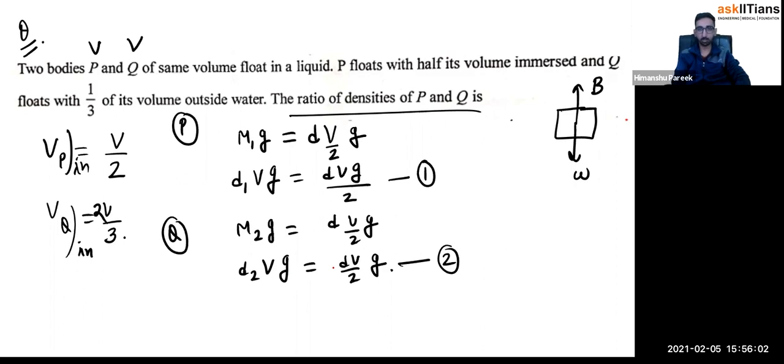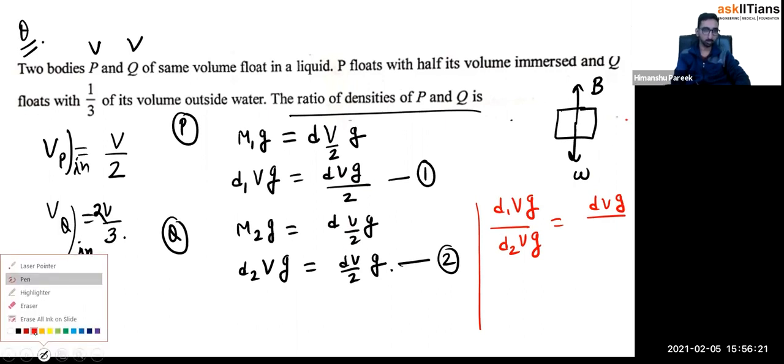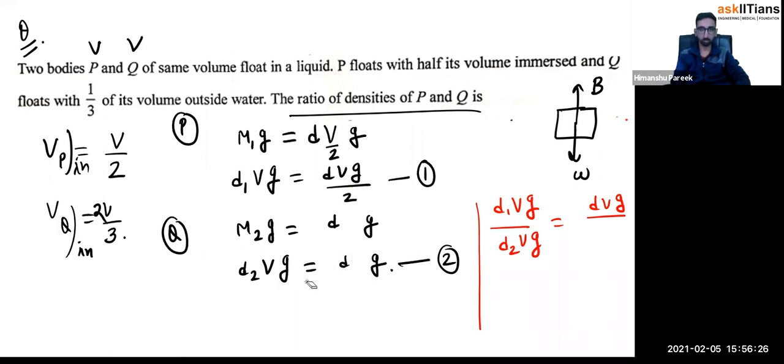So when we divide equation 1 and equation 2, see on the left hand side what I'll be getting. In the left hand side, d1Vg divided by d2Vg is equal to dVg by 2. Oh, sorry, it was 2V by 3. Sorry, my mistake. This was 2V by 3 for the second body, total volume. 2V by 3. Okay. Yeah. So now I'll be dividing them.